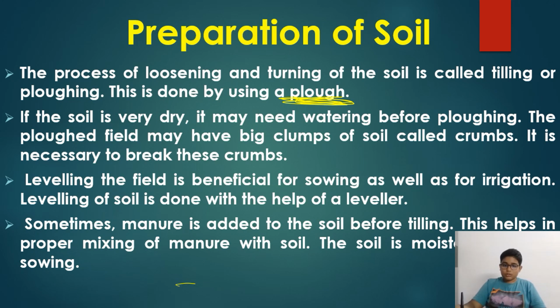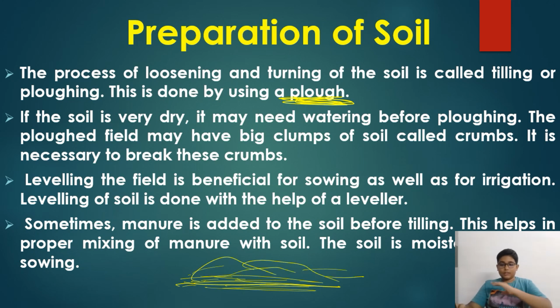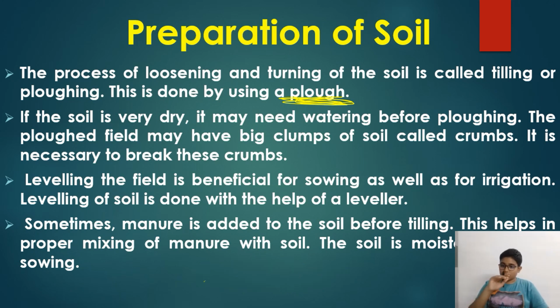Suppose this is soil and it is dry and not watered properly. If we do plowing here, big crumbs will come up from the surface. So we should first water it. The soil should not be dry before plowing.